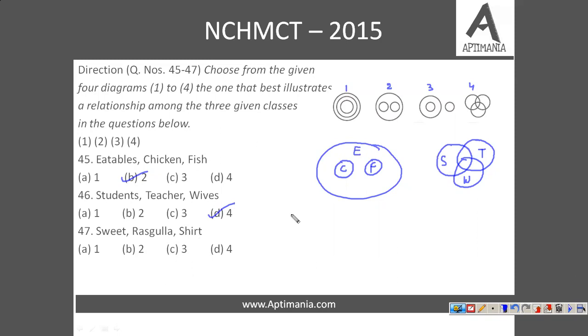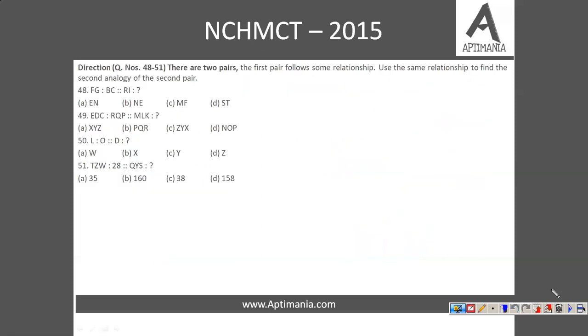relationship. Sweet, rasgulla and shirt. Now shirt is totally different, and rasgulla is a type of sweet that comes under the category of sweet. So the correct option will be this one, option number 3. Fine. So these were the easy questions. Fine. Now let's move to the relationship questions again.